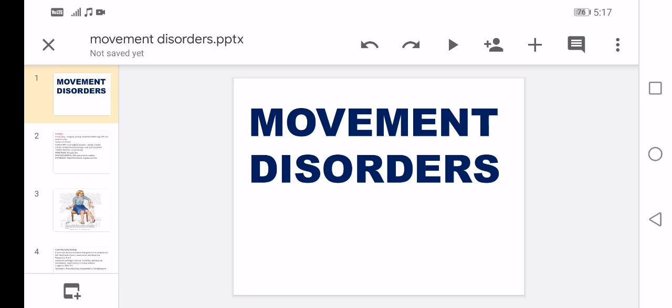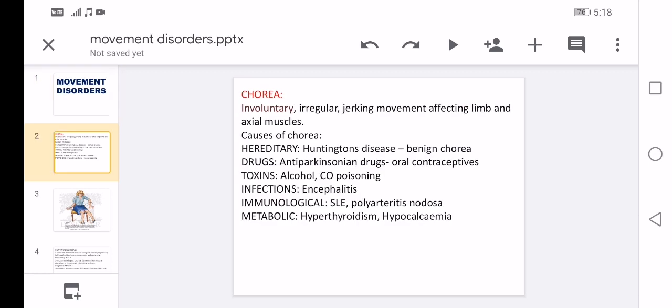Today we learn very short answers from clinical neuro and their movement disorders, as they can be asked as 2 markers. Right? Moving on. Chorea. What is chorea? It is involuntary, irregular, jerking movement which can affect the limbs and your axial muscles. It means your trunk muscles.